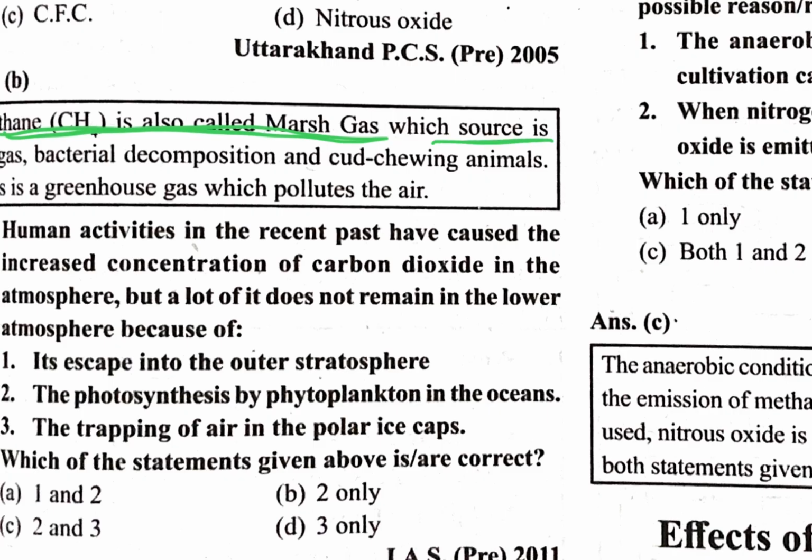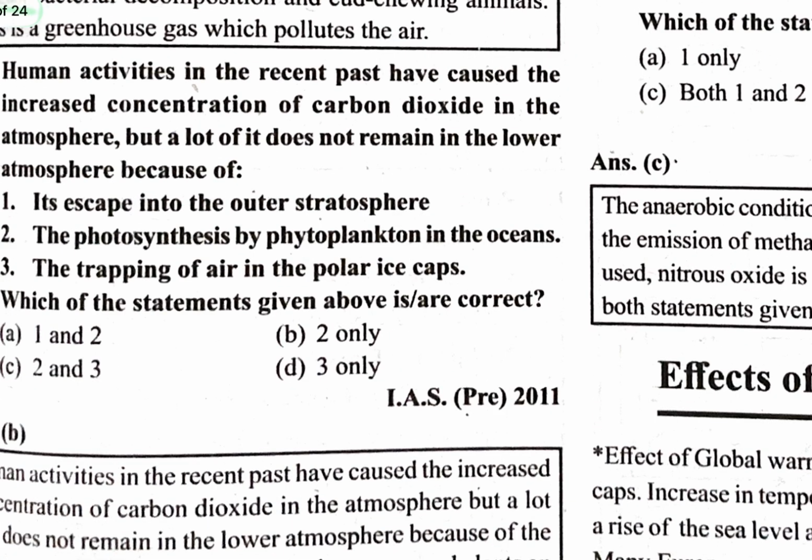It is the source of biogas. Human activities in the recent past have increased the concentration of carbon dioxide in the atmosphere, but a lot of it does not remain in the lower atmosphere, not because it escapes into the outer stratosphere, but because of photosynthesis by phytoplankton in the ocean. Phytoplankton do photosynthesis by absorbing carbon dioxide.